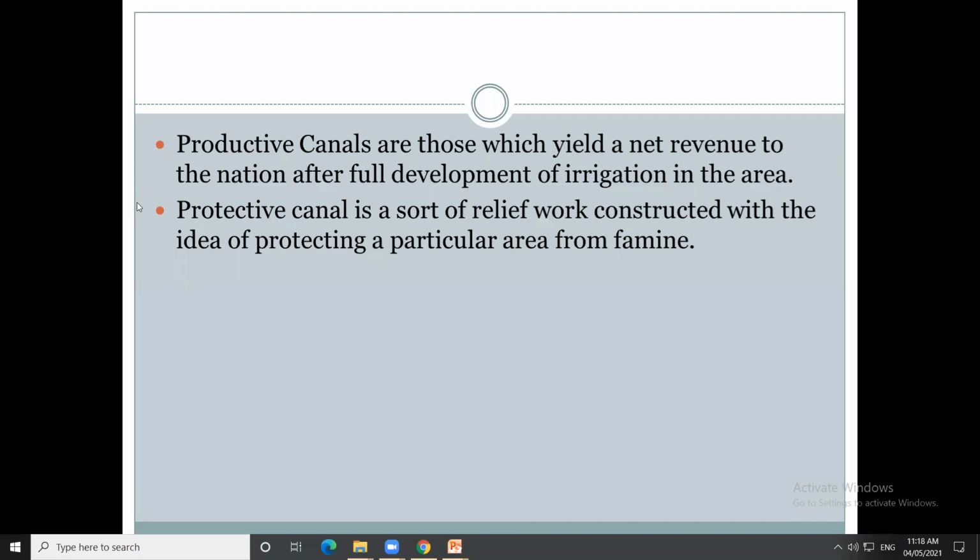Revenue will be generated, and that revenue will be useful for development of that area and for national growth. That is called a productive canal, which yields net revenue to the nation or state.